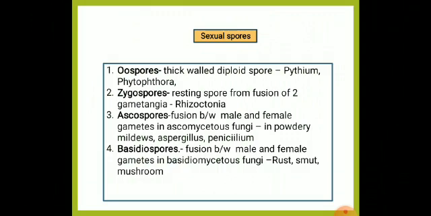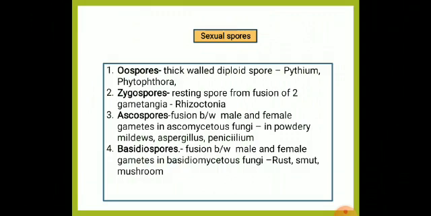Zygospore is a fusion of male and female gametes or two gametangia, which is produced by Rhizopus. Ascospore, I already told, is the spore produced by the Ascomycetes fungi by the fusion of male and female gametes. It is mainly produced in powdery mildew, Aspergillus and Penicillium. Then basidiospore is from the fusion of male and female gametes of the Basidiomycetes fungi.